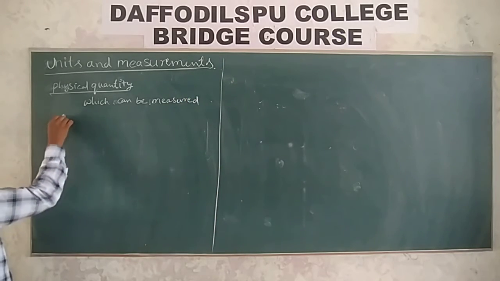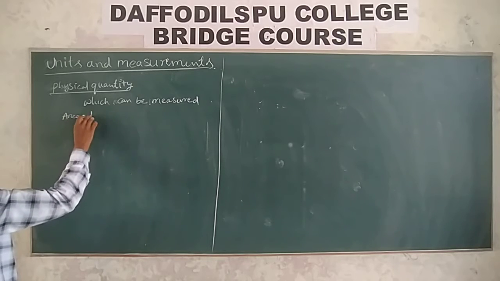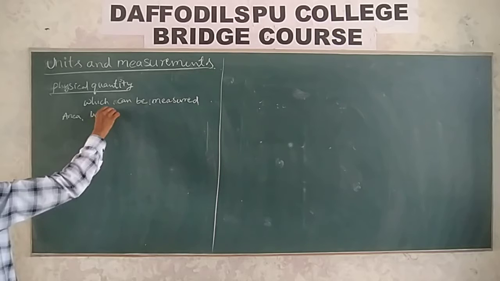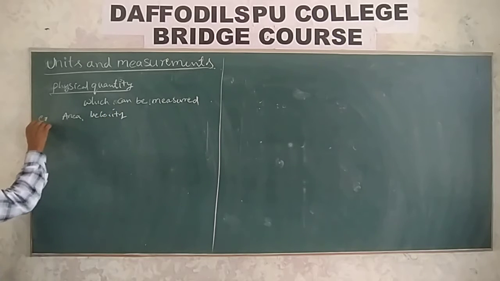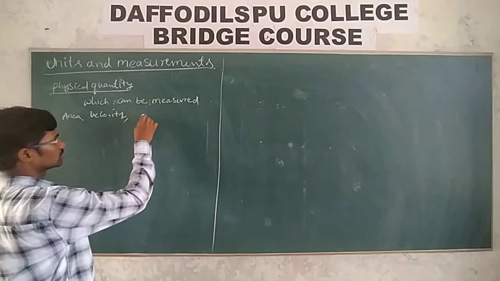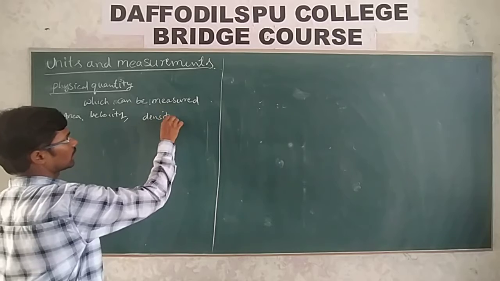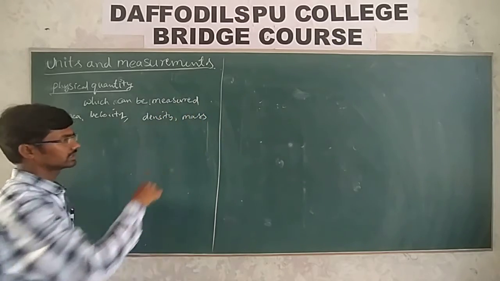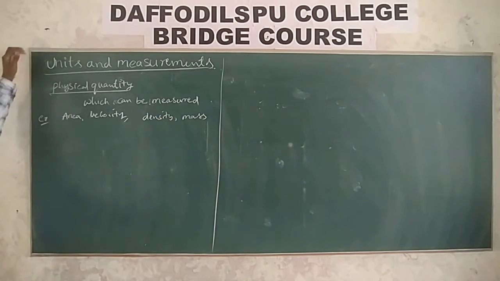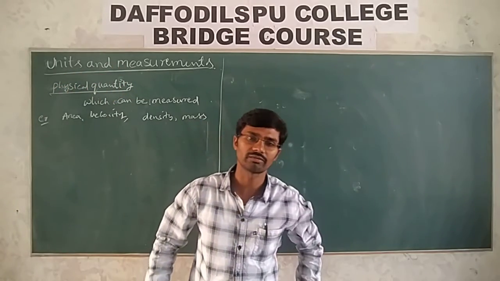Like area, you can measure area, or length, or velocity, speed, density, or mass. Anything which can be measured is nothing but a physical quantity. Now, to express this physical quantity, what do we require?